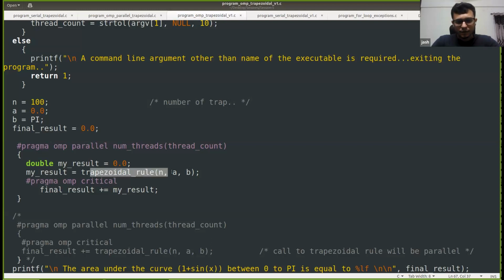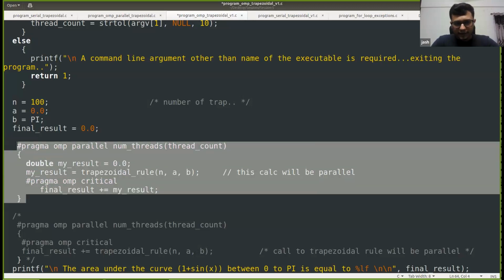And later, after this trapezoidal rule calculation is done for each thread in parallel, so please note that this calculation will be in parallel for each thread, because each thread is now calling this trapezoidal rule independently and storing the result in my result. After that, each thread will add its result into the final result variable. For this addition part, adding their local result into the final result, we can use this hash pragma OMP critical.